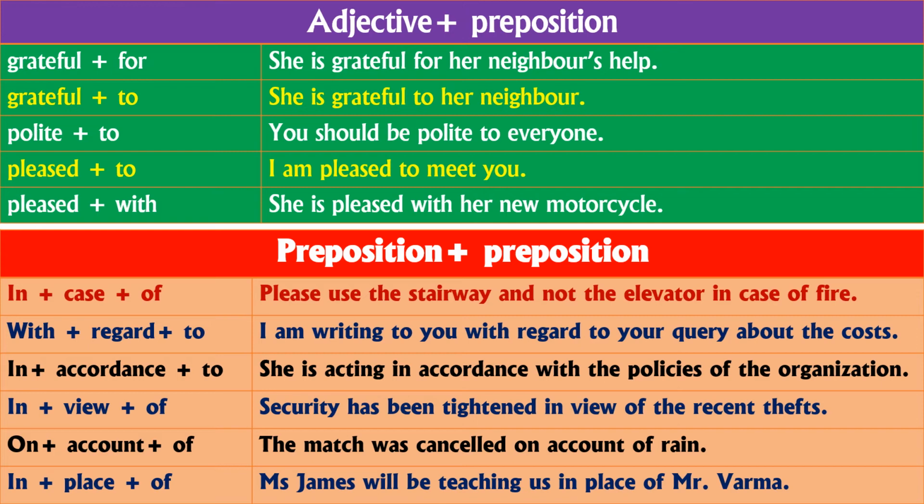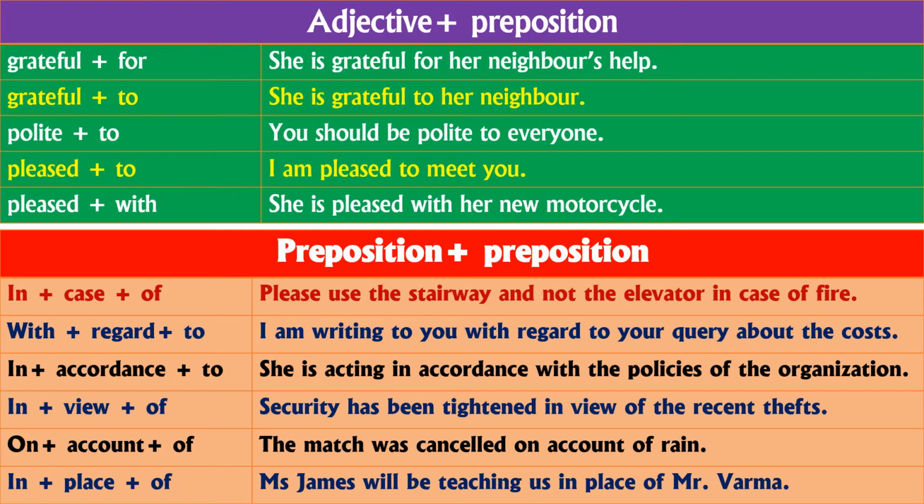In place of: Mrs. James will be teaching in place of Mr. Verma, right? So these are the prepositions with examples we have learnt about. These are called compound prepositions. So we have learnt about kinds of prepositions. What are the kinds there? Simple prepositions and compound prepositions, right?